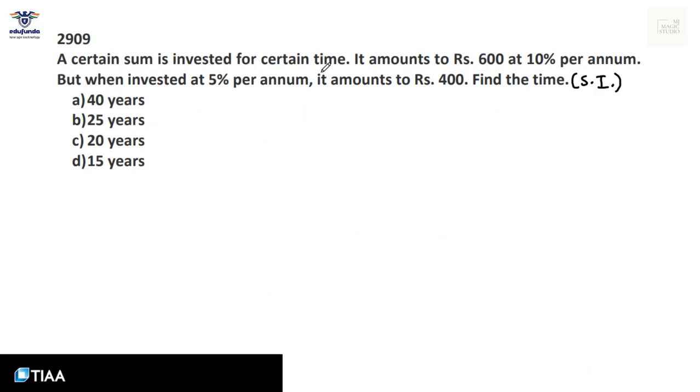A certain sum is invested for certain time. It amounts to rupees 600 at 10% per annum. But when invested at 5% per annum, it amounts to rupees 400. Find the time, and it's given that simple interest is to be reckoned. In case of simple interest, amount is given by P into 1 plus RT by 100, where R is the rate of interest and T is the time in years for which it's been invested.